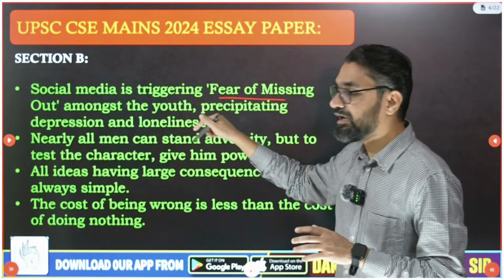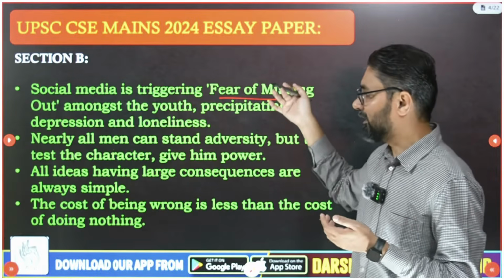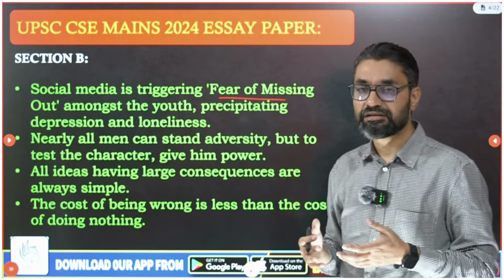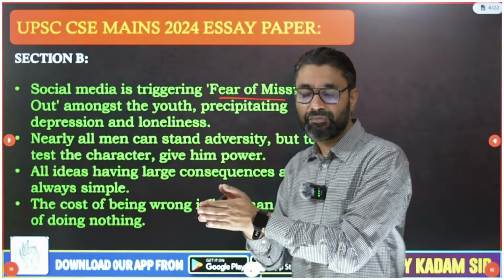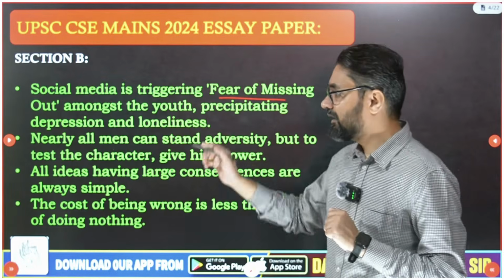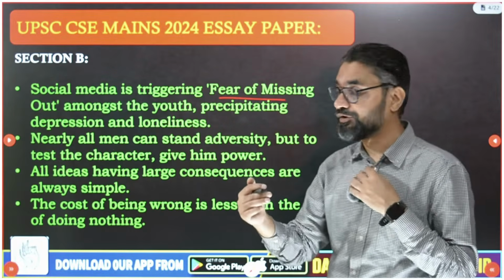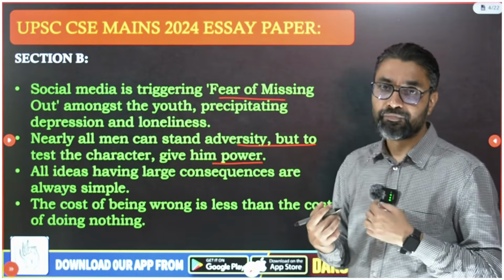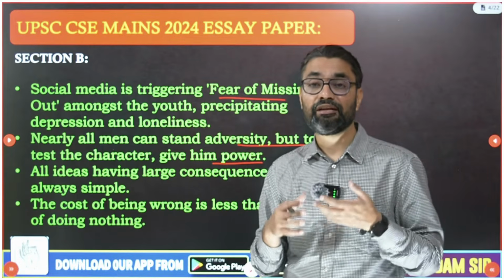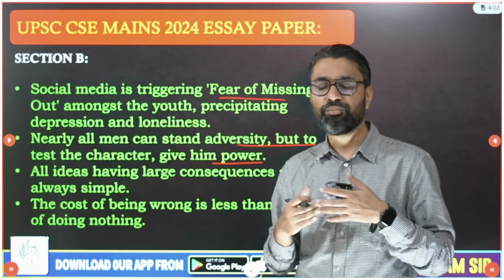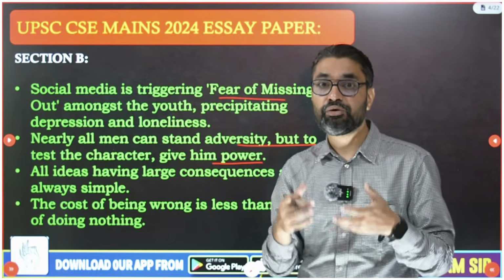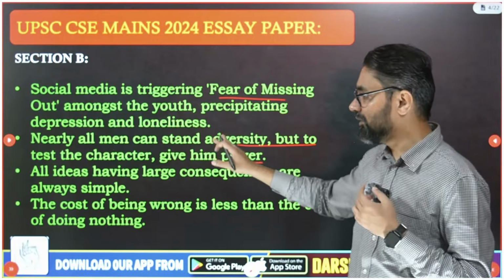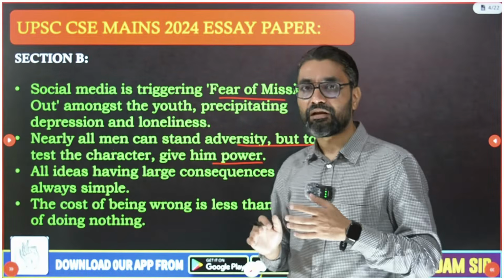On social media, I have made a lot of debate regarding fear of missing out, etc. While discussing philosophical essay topics, one theme that I discussed was the human value system, and there was one entire essay on Gandhian values: "Nearly all men can stand adversity, but to test a character, give him power." There I discussed the significance of humility and compassion, and how, once you have been given power, you use that power with humility, and that defines your character. I had a very thorough debate on this, and even the essay came on that aspect.